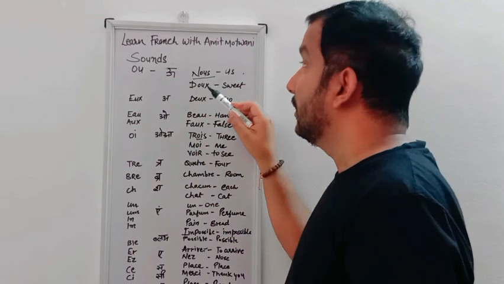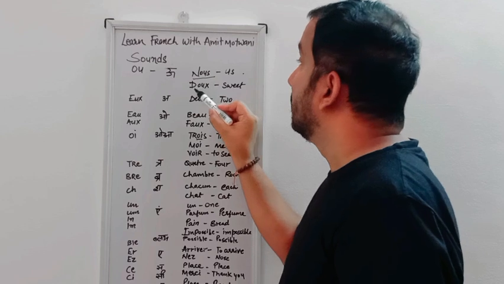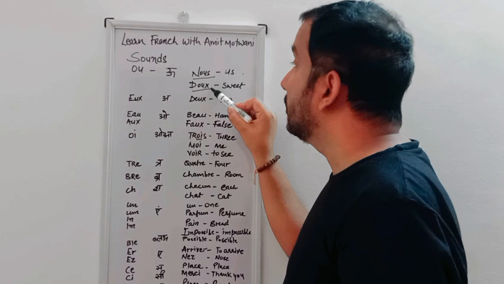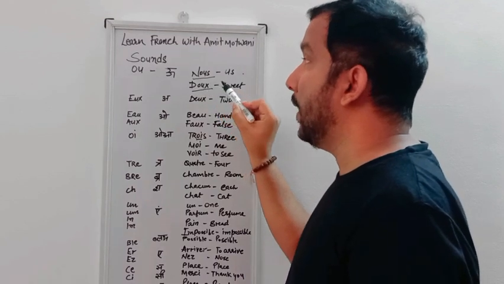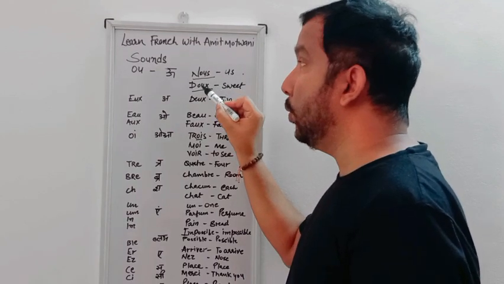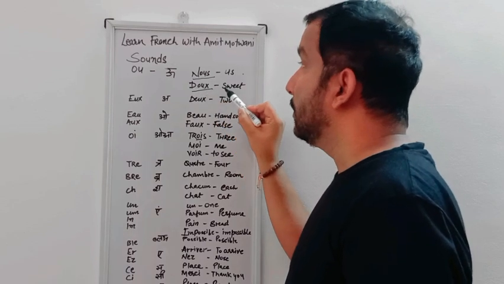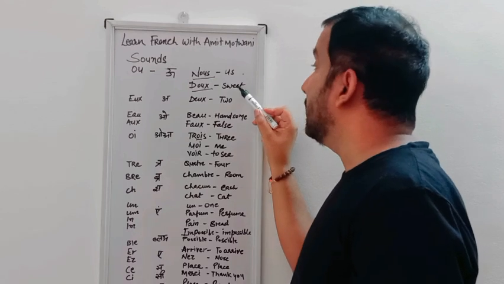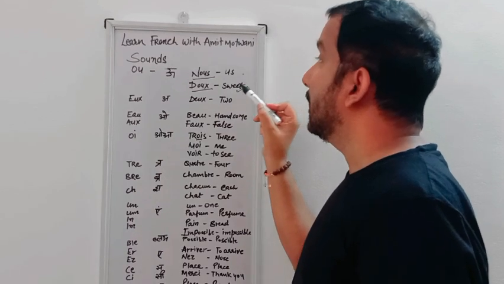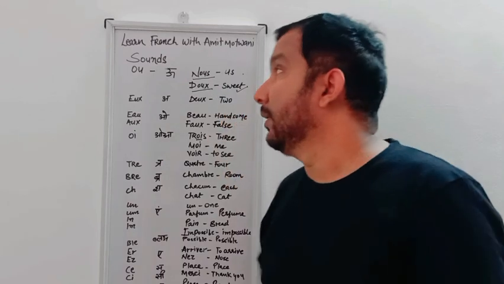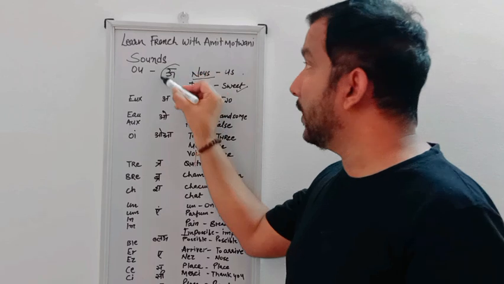Same example, doux, D-O-U-X. So here X is silent. Doux, D-O-U-X, so this is the use of O-U. Here we are using it like doux, which means sweet. In English we say sweet, but in French we say doux, D-O-U-X.